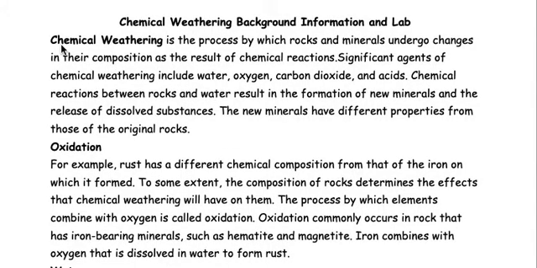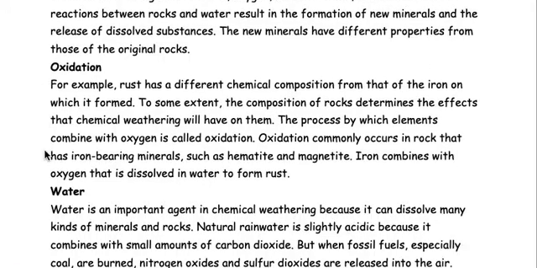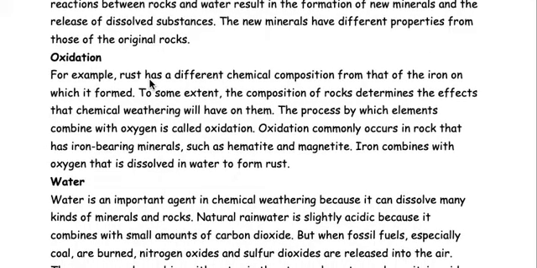Chemical weathering is the process by which rocks and minerals undergo changes in their composition as a result of chemical reactions. Significant agents of chemical weathering include water, oxygen, carbon dioxide, and acids. Chemical reactions between rocks and water result in the formation of new minerals and the release of dissolved substances. The new minerals have different properties from those of the original rocks. For example, rust has a different chemical composition from that of the iron in which it formed.